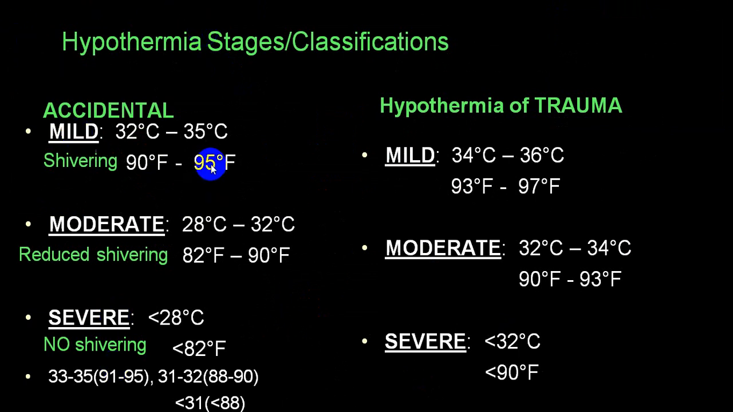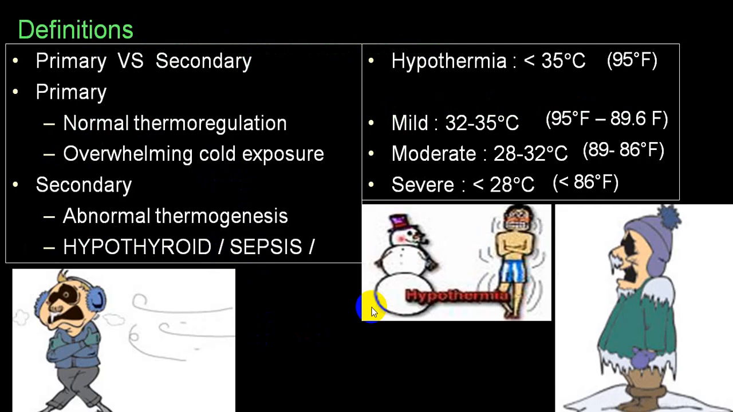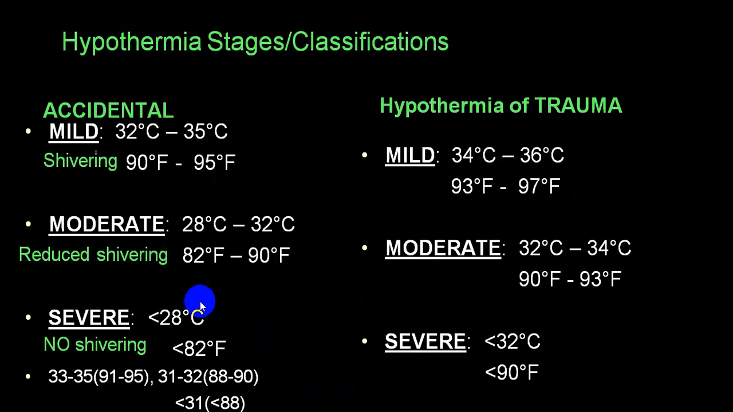We have said that mild is between 95 and 89, moderate is between 82 and 89, and less than 82 is considered severe. We have already mentioned these figures. With a traumatic injury the figures will change: in trauma, mild hypothermia is 93 to 97, moderate is between 90 and 93, and less than 90 is considered severe.